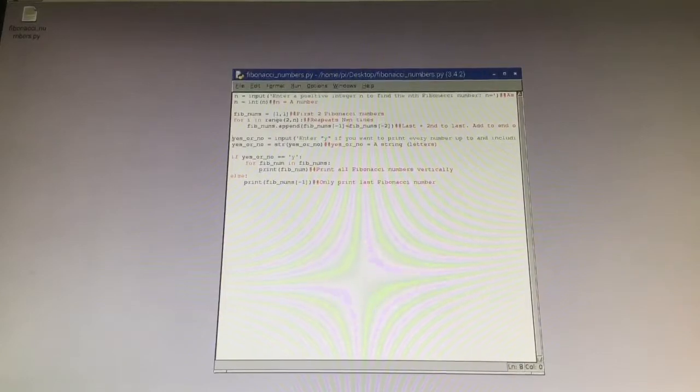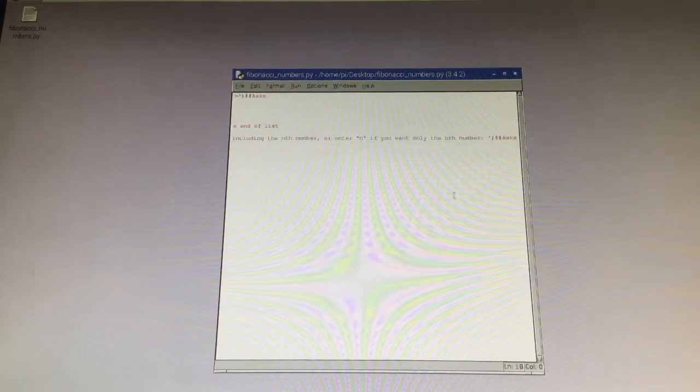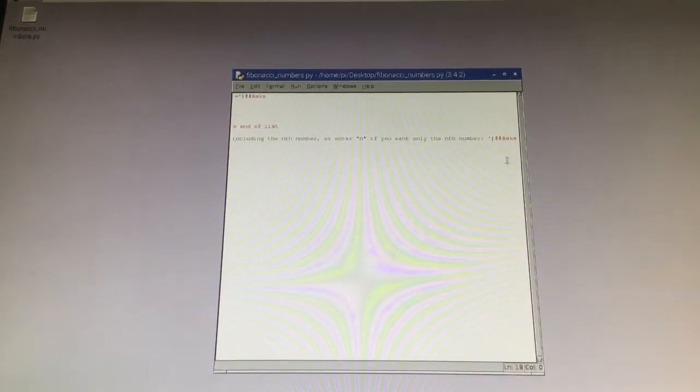So this is pretty much the main block. And by the time it asks enter y or n, it already knows the entire list. Okay, and then this yes or no, it's another variable, just like n is, because it's the same input thing. See, input right here, it's the same thing, and it just says enter y if you want to print every number up to and including the nth number, or n if you want only the nth number.